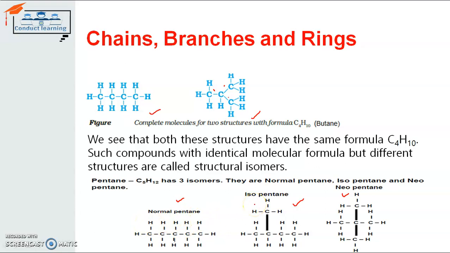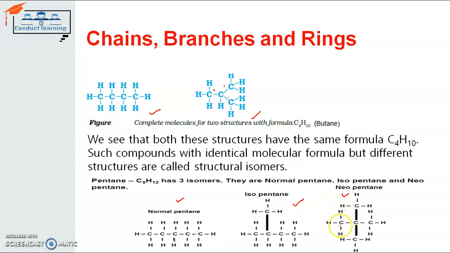Another is isopentane. In isopentane, you can see the carbon is making different branches with carbon atoms, and the structure will be like that. This is another isomer of pentane. And the third one is where the branches increase. This is known as neopentane.